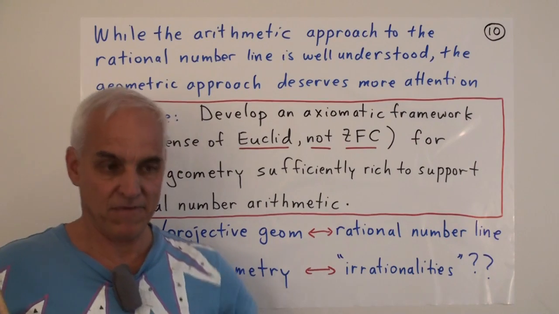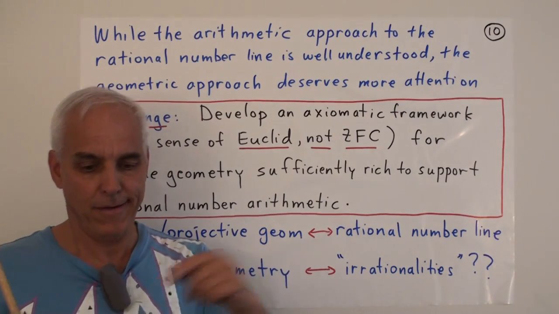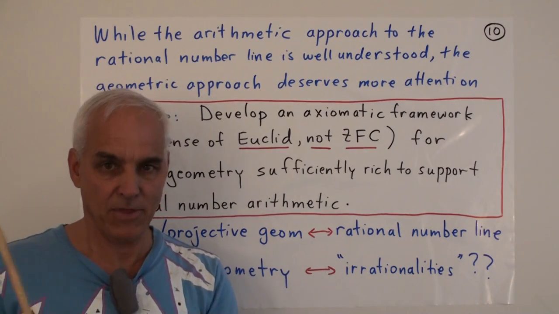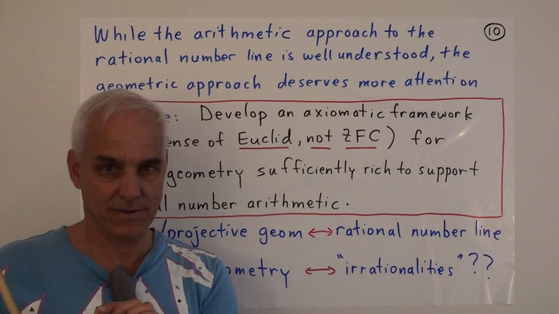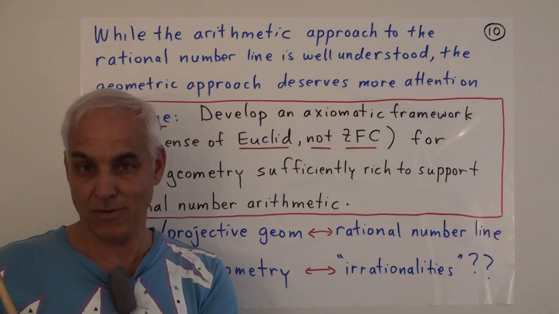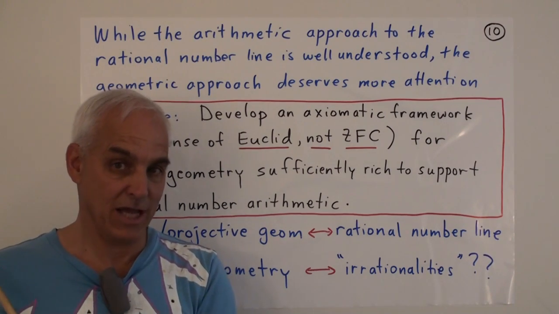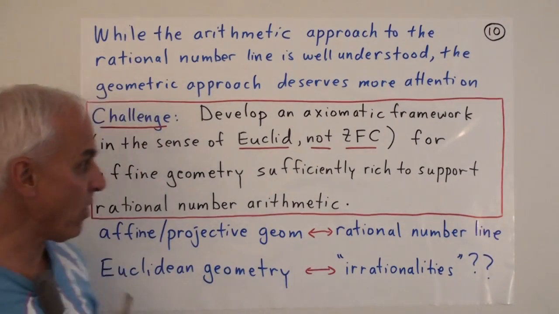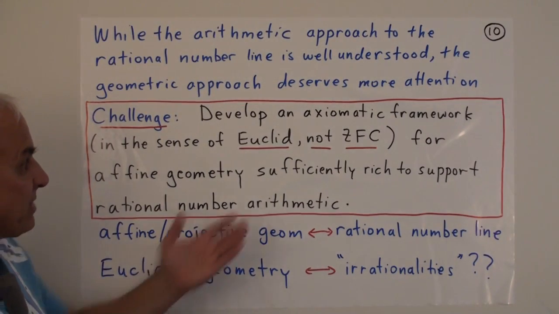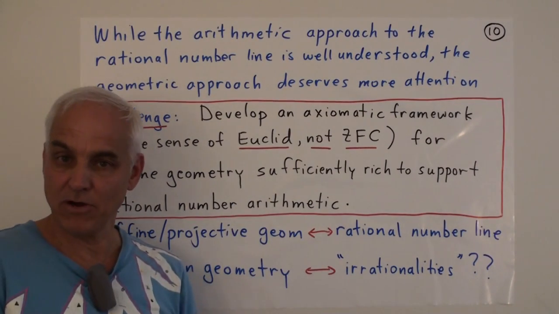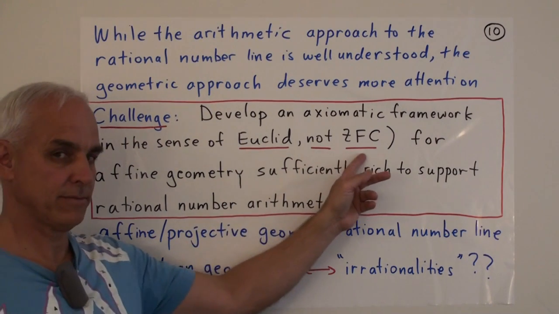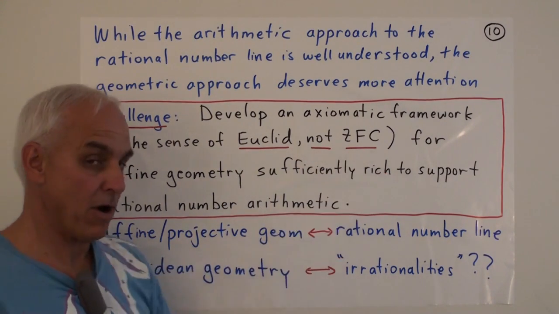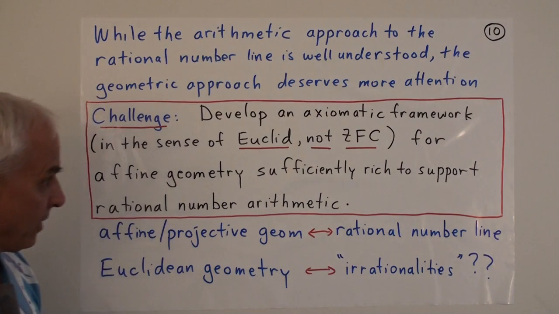So instead of doing something physical, drawing and then noting that we get the same thing if we do things in two different ways, to actually prove that we always get well-defined arithmetic and that the laws of arithmetic are satisfied. This requires, well, perhaps an axiomatic framework in the spirit of Euclid. In the spirit of Euclid, not these far-fetched modern variants like ZFC.